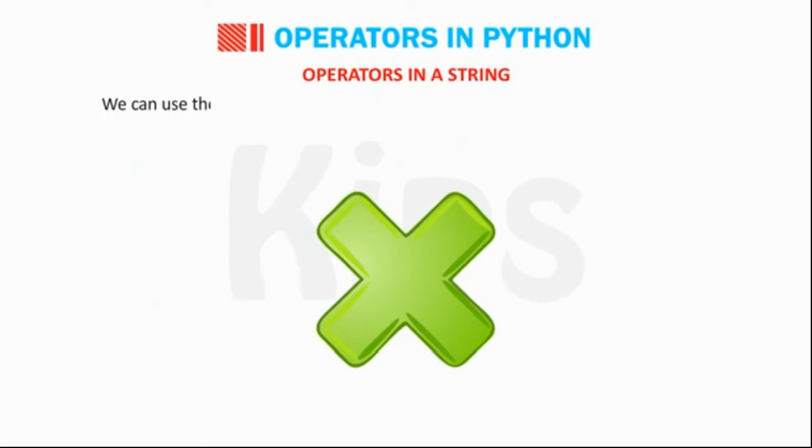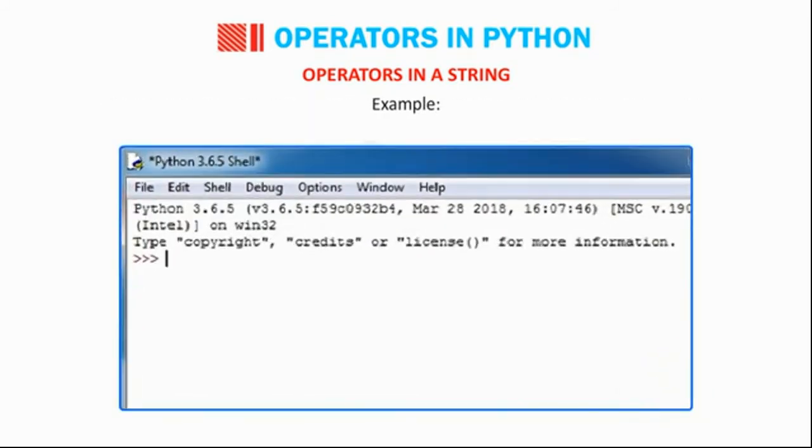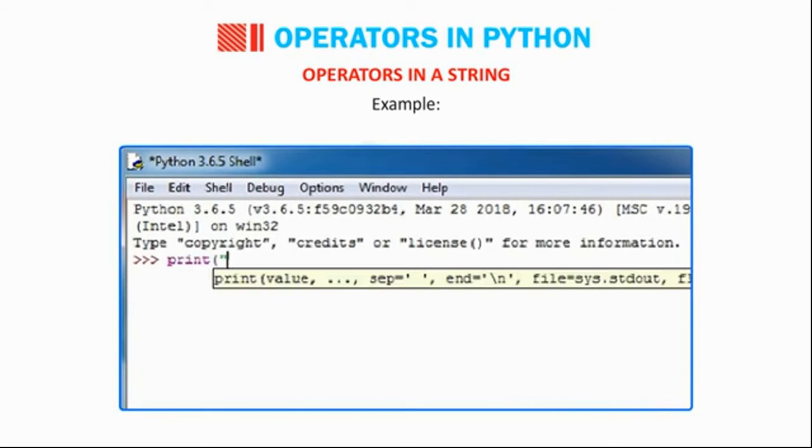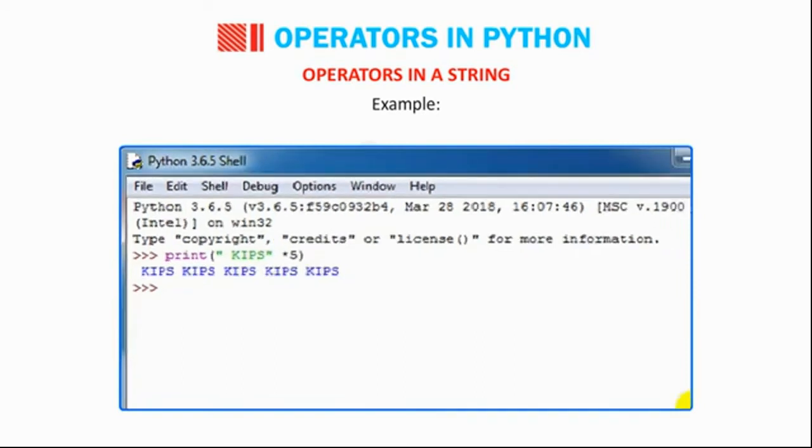We can use the multiplication operator to repeat the occurrence of a string a number of times. Example. print("kips" * 5) gives kips kips kips kips kips.